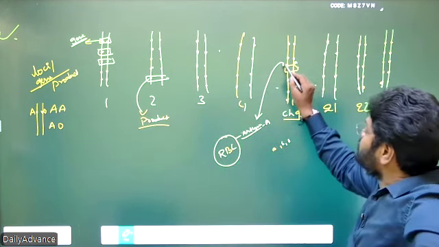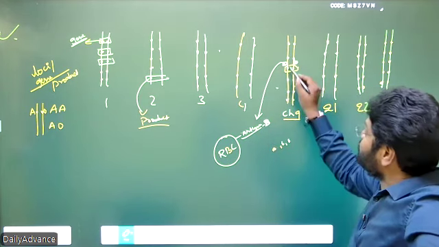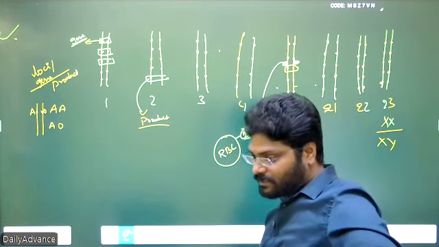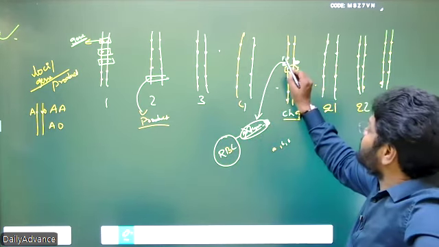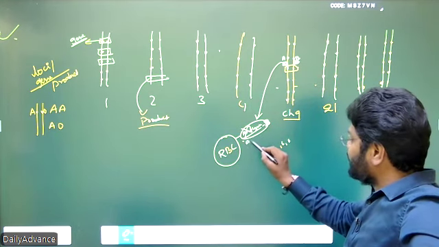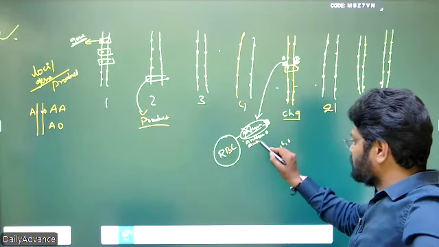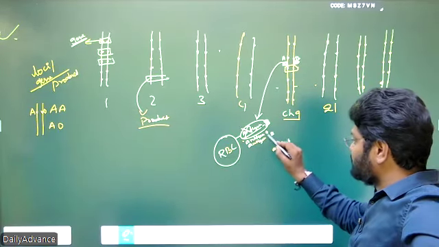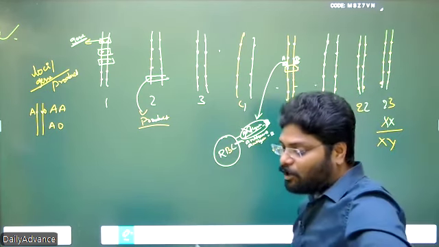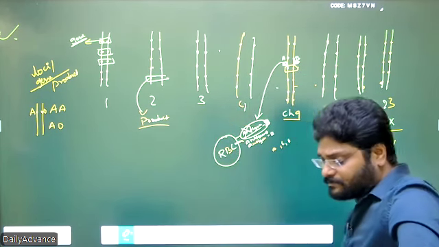Here the locus is BB. The antigen is the B variety. Here the locus is OO. No antigen is produced on the cell surface. Understand? Here one allele is A, another allele is B. Here antigen A and antigen B both are present on the RBC cell surface. Understand? That means the locus is giving output in the form of antigen. Antigen is nothing but a protein.